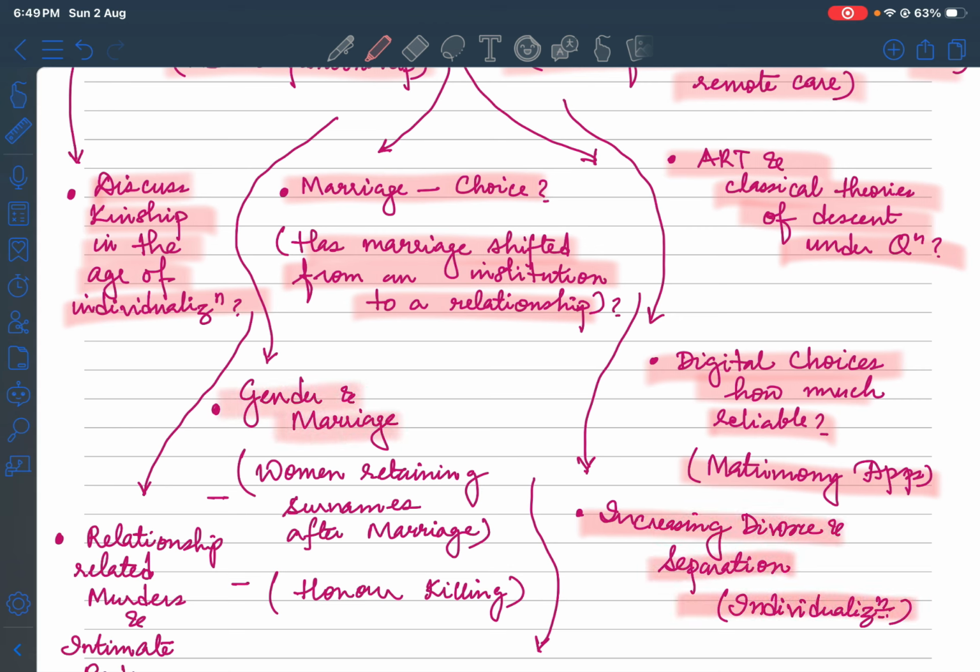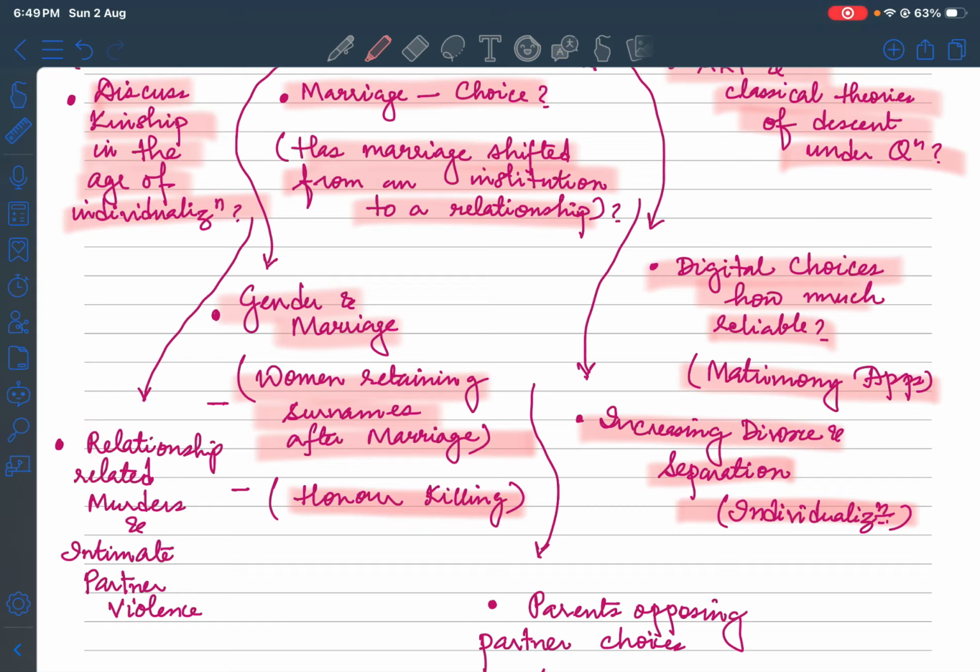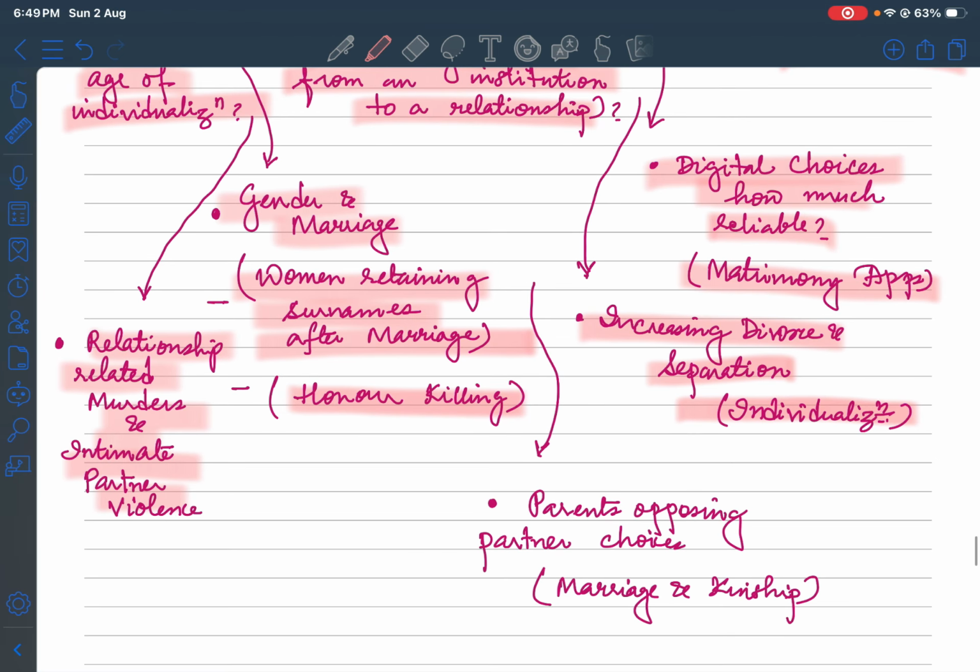Gender and marriage: women retaining surnames after marriage, honor killings, nowadays a much bigger concept, relationship-related murders and intimate partner violence that we have seen as a common trend nowadays in Indian society. We can particularly talk of Indian society as an example in this concept. So just quote examples with arguments in favor and arguments against, and showcase them to the examiner.